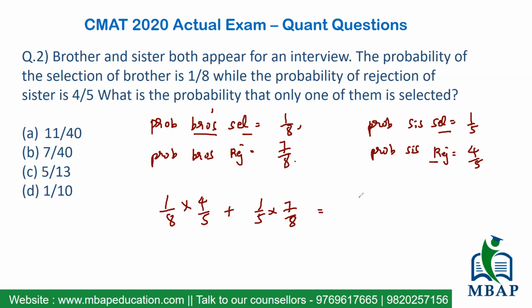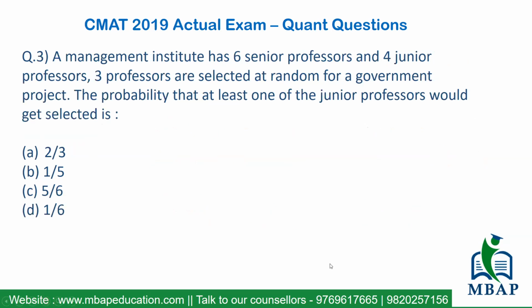So it's 4 upon 40 plus 7 upon 40. So the total probability of this event will be 11 upon 40, right? Quite an easy question. You have solved it really well. Don't underrate any statement or sentence. Take it step by step and you will be able to find the answer very well. You can pause this video and see it once again in the given set of videos that we have made. Clear?